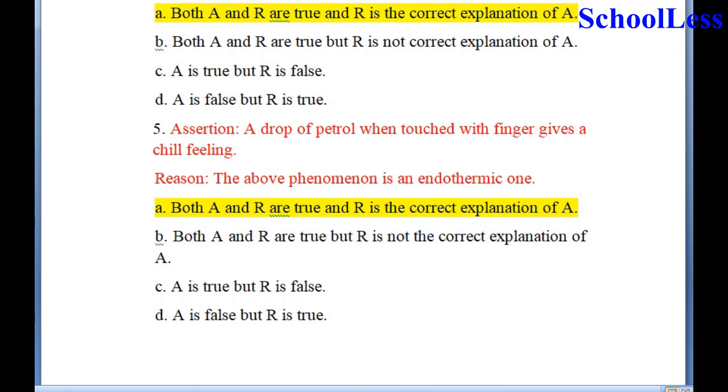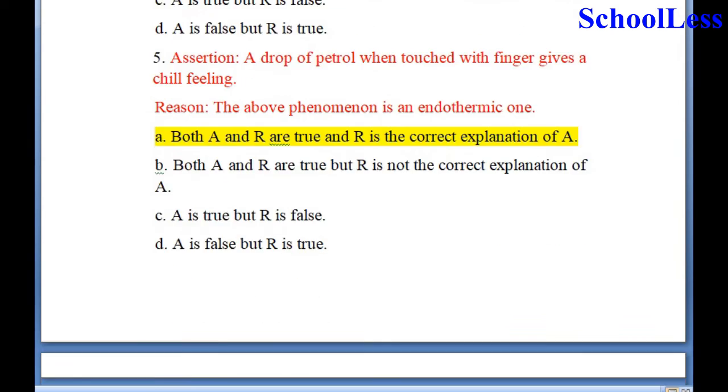A drop of petrol when touched with the finger gives a chill feeling. Reason, the above phenomenon is endothermic. Both A and R are true, and R is the correct explanation of A is the right answer we see.